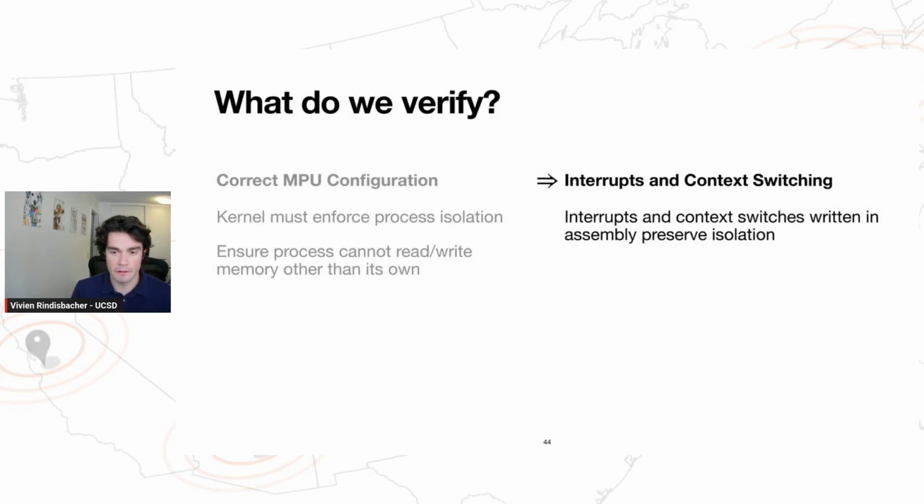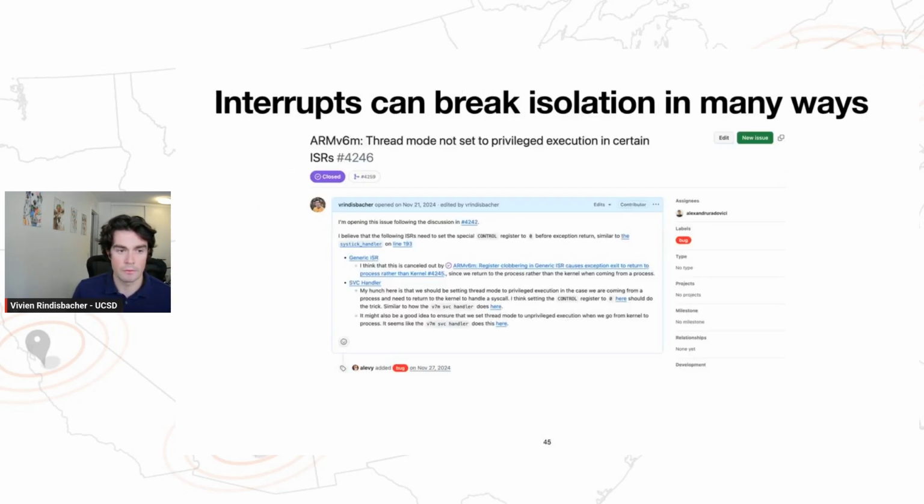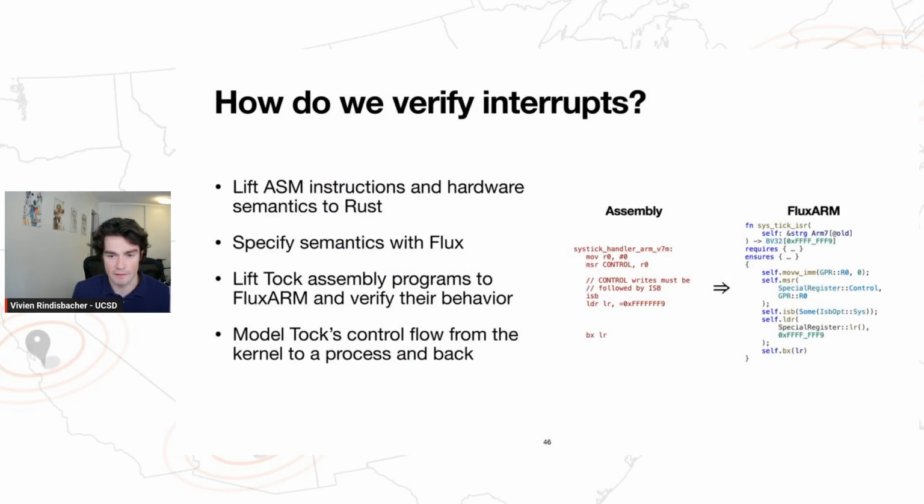Okay, so I want to finish up by talking about how we prove isolation in the presence of context switching and interrupt handling. So in practice, verifying Tock interrupt handlers uncovered some more bugs. So for example, we uncovered a case where the CPU's execution mode wasn't properly changed to unprivileged execution when context switching to a process. And that ultimately meant that the MPU that was so carefully set up by the kernel was actually turned off.